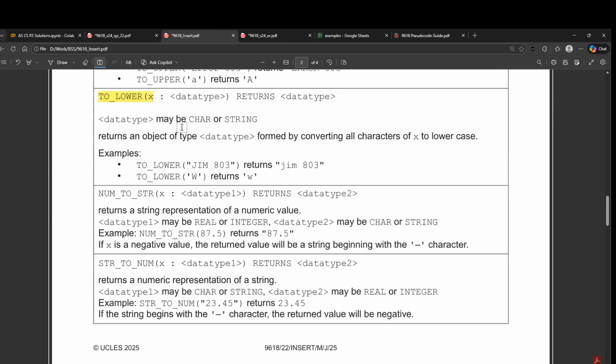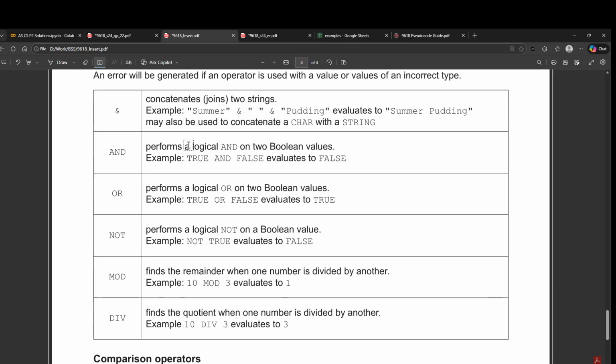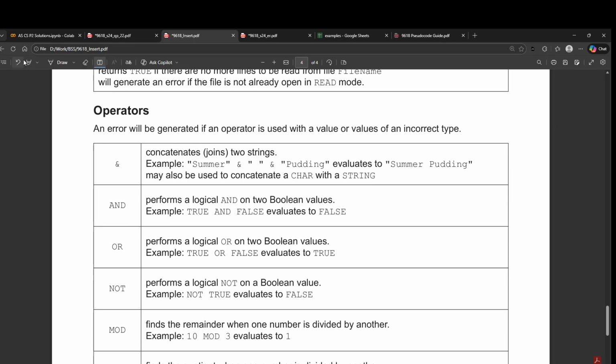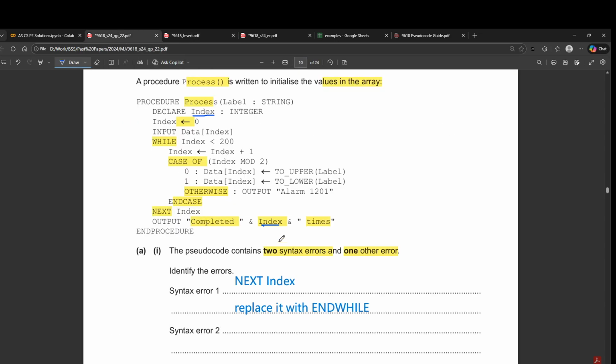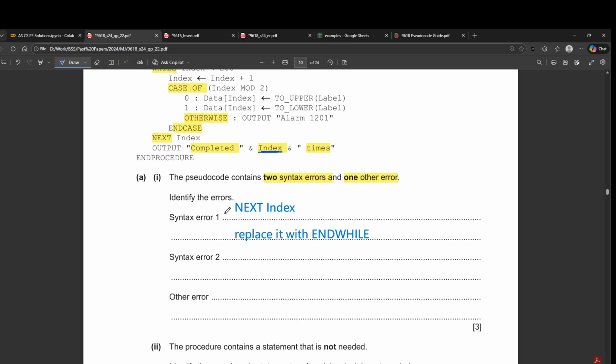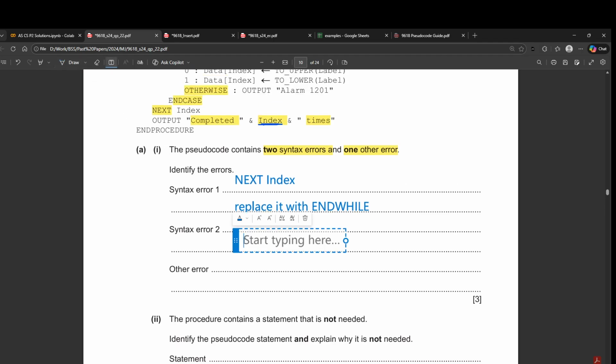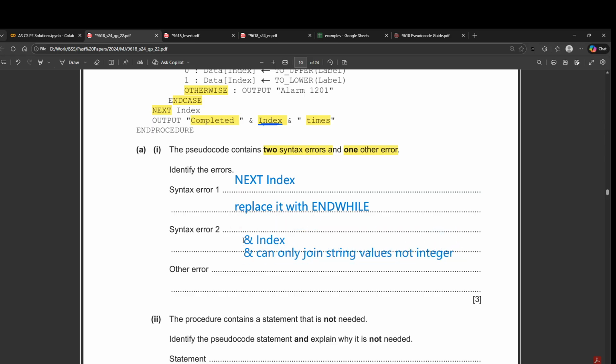Now, if you were not sure about this, just go to the insert document and look at the ampersand. It concatenates 2 strings or more, right? So here we are trying to concatenate a string with an integer, which is wrong. It would only work if you had wrapped this inside num to string. So this would be the second syntax error. So we'll say that the ampersand index, and the correction would be that the ampersand can only join string values, not integer.